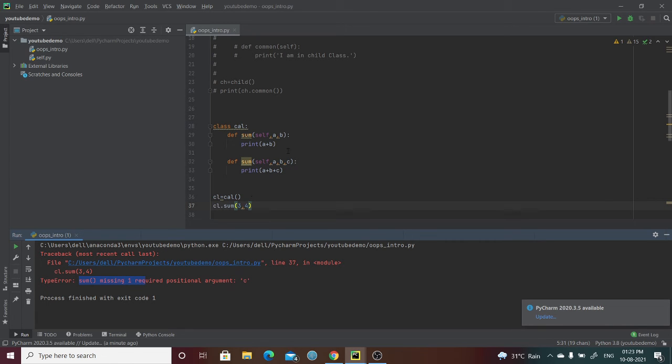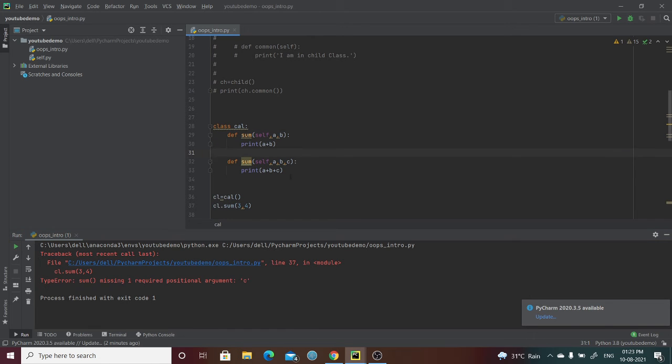So I have to pass three arguments, because it is only running the last method. It is not taking these two parameters, like in this particular sum, which is also a method with only two arguments. So I'm passing two arguments, it should catch this particular function, but still it is giving me an error.